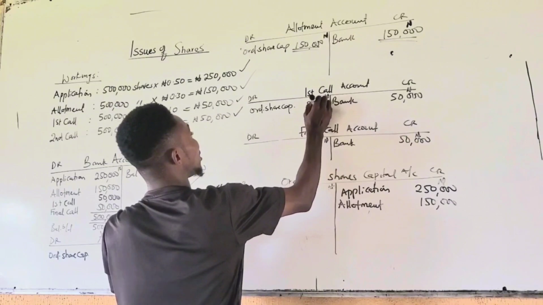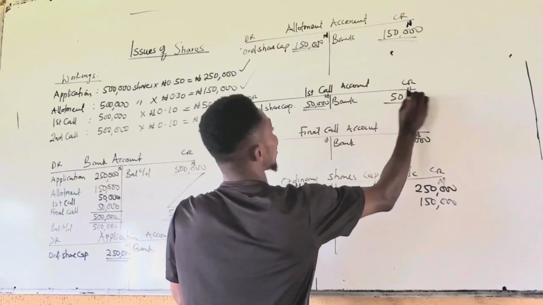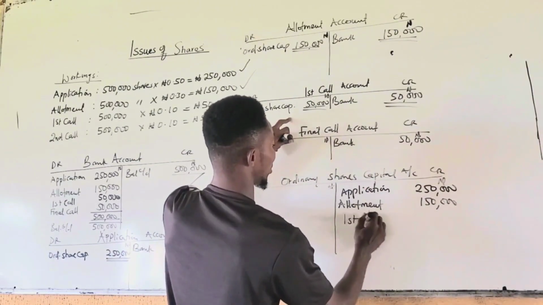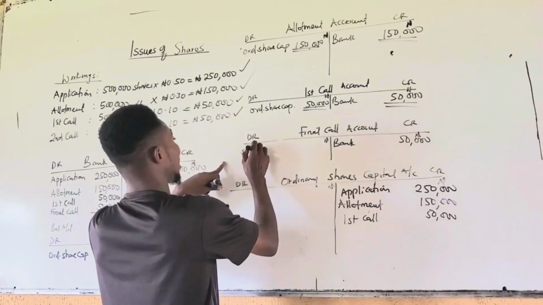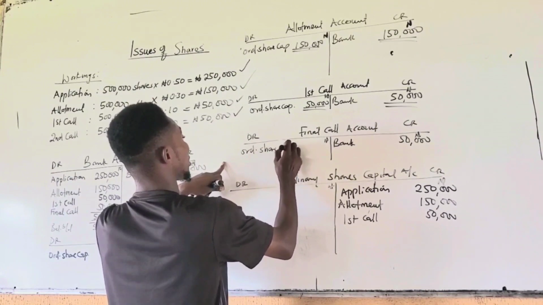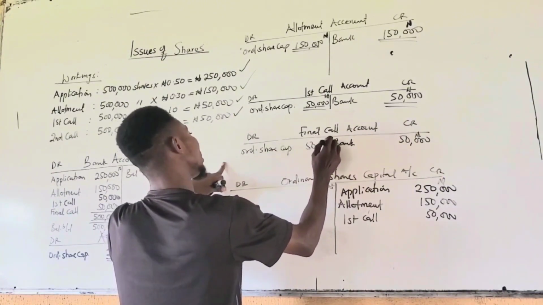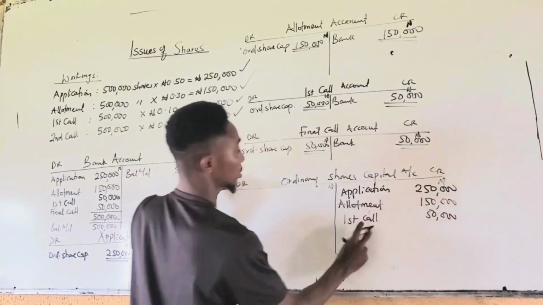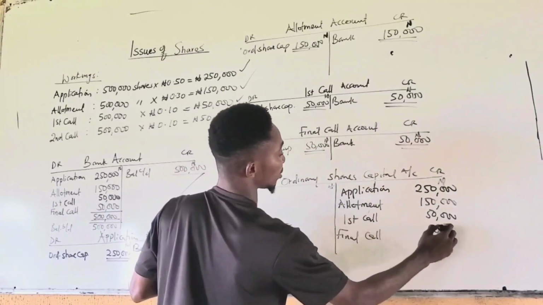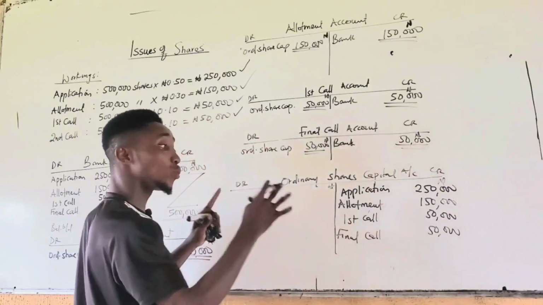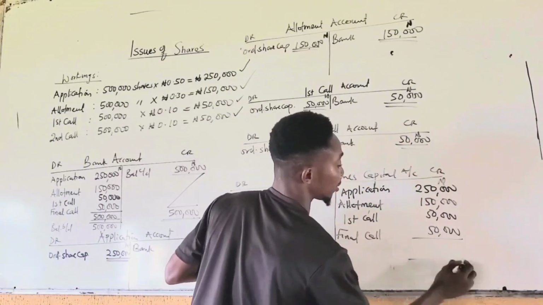How much? 50,000. We show here as first call, 50,000. Lastly, for the final call, ordinary share capital, 50,000. Final call, 50,000. So it is this ordinary share capital account that you will balance and that will be transferred to your